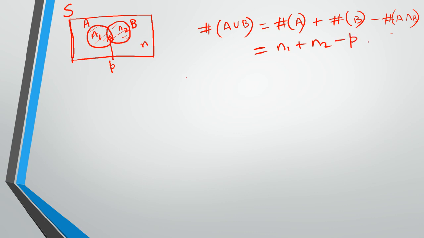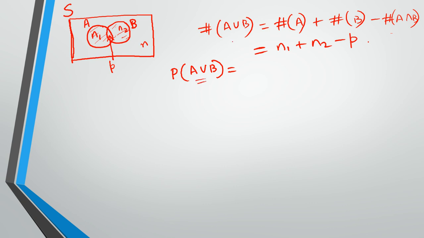Now what will be the probability of the event A union B to occur? We already discussed this in the last sheet. The probability is the number of outcomes in favor of a certain event divided by the total number of outcomes, right?